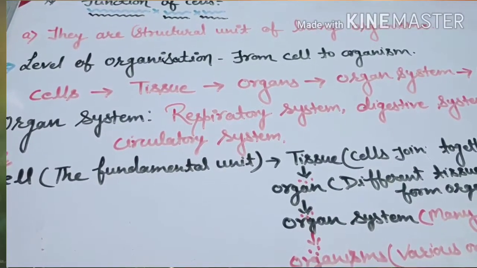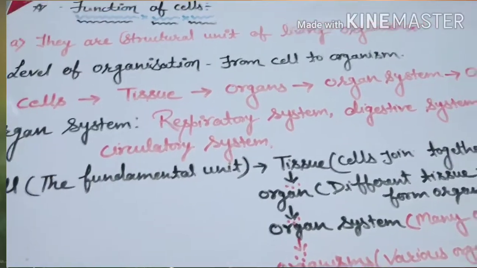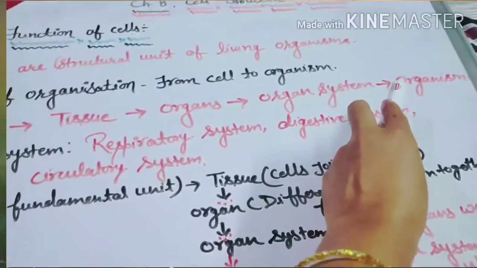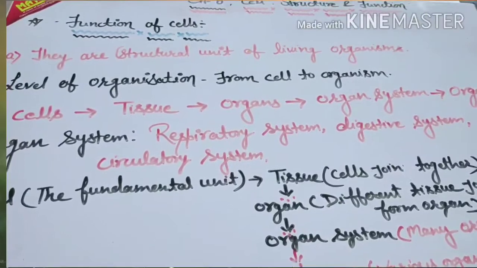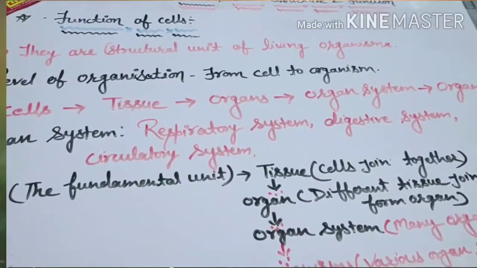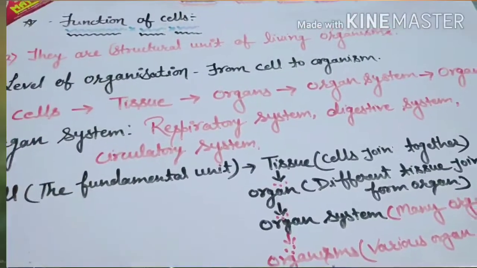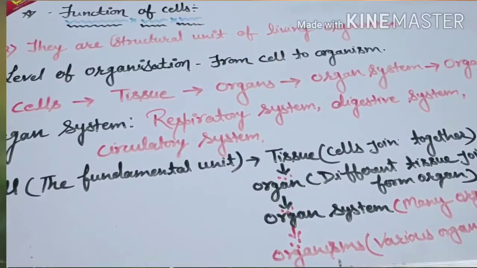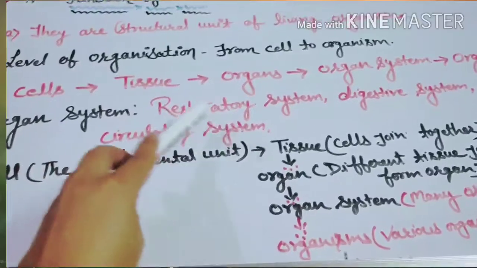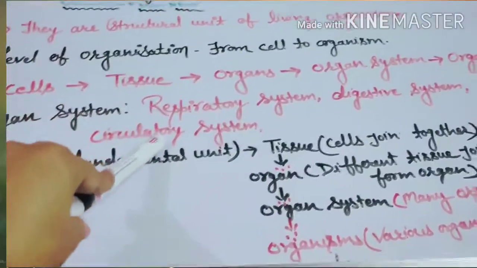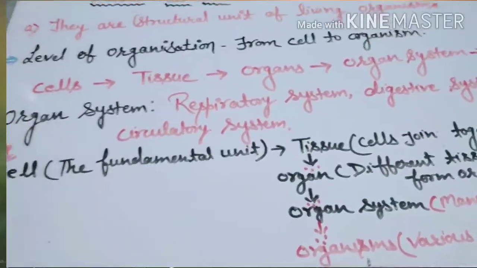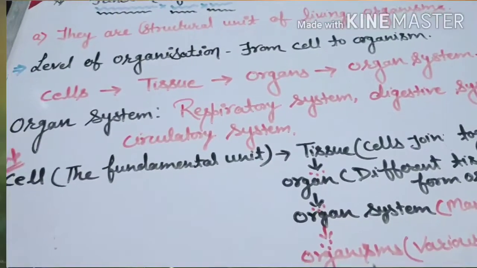And all the organ systems together form the organism, like a human being. Here you can see there are many organ systems in our body, like the digestive system, respiratory system, circulatory system, and excretory system.